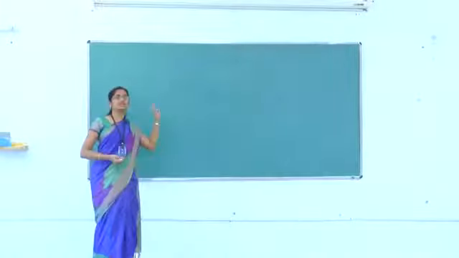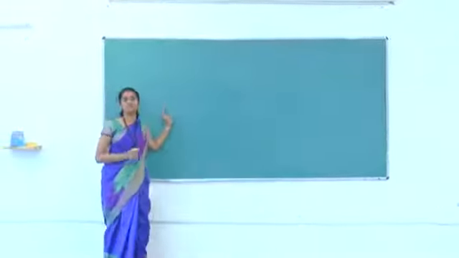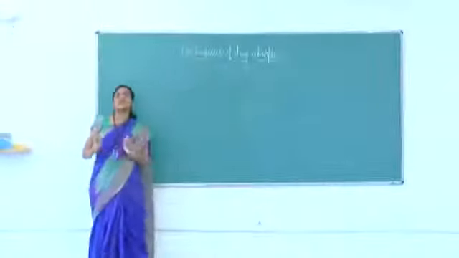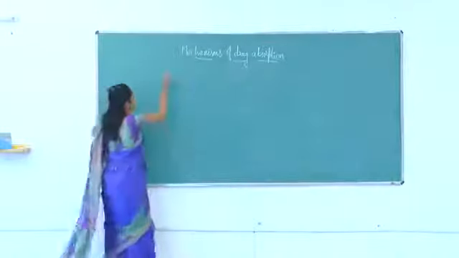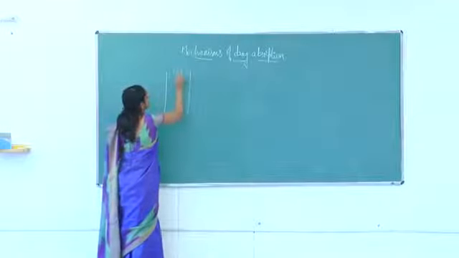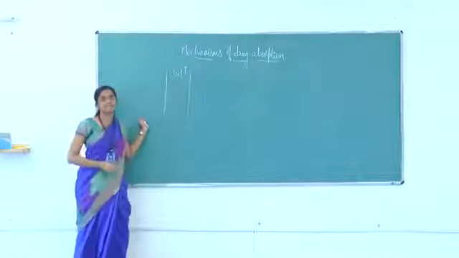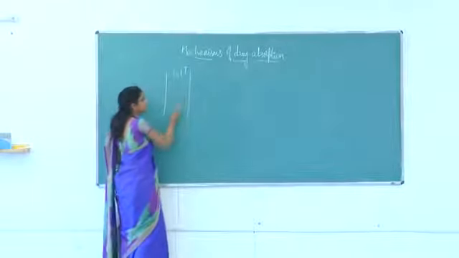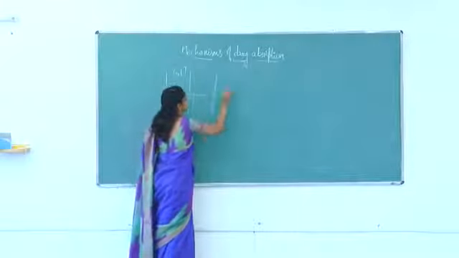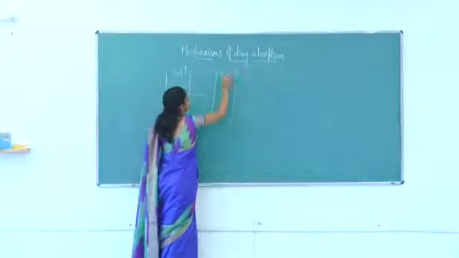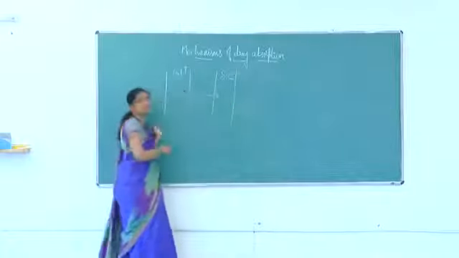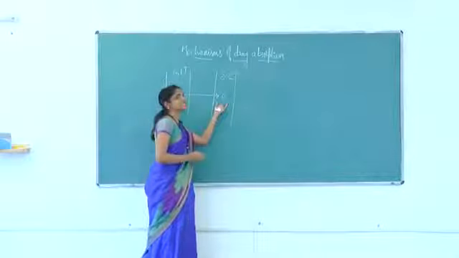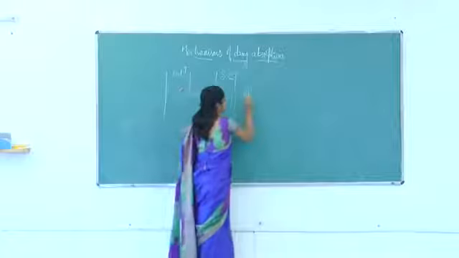Today's class will discuss a topic in biopharmaceutics, that is mechanisms of drug absorption. Whenever we are taking a drug orally into our body, the drug will enter into the GIT, that is the gastrointestinal tract. This drug should pass through the GI membrane and enter into systemic circulation, that is blood flow. This movement of drug from the gastrointestinal tract into the systemic circulation is what we call absorption.